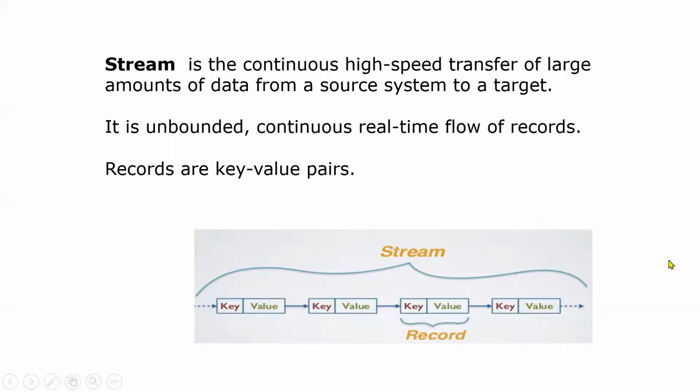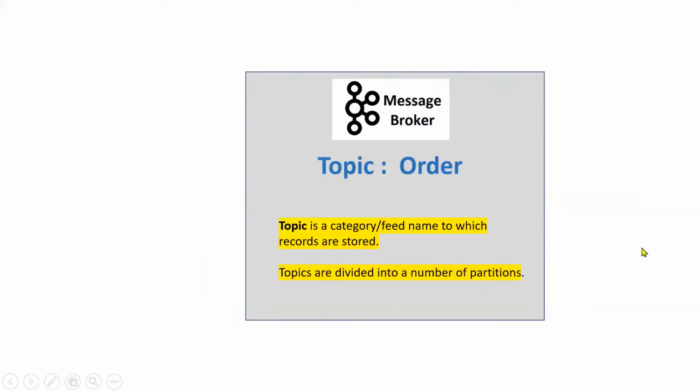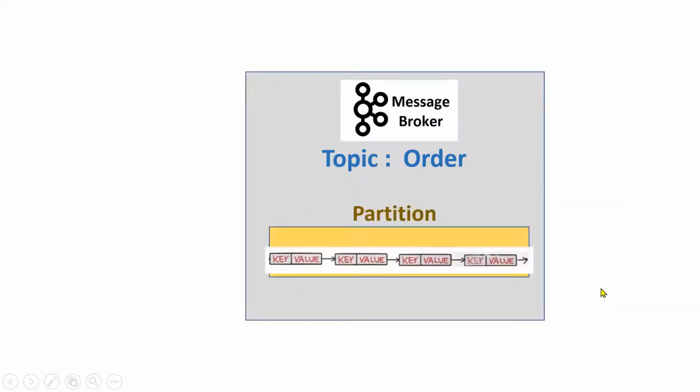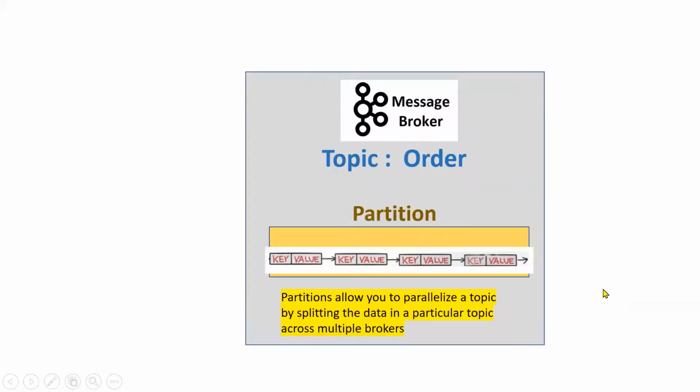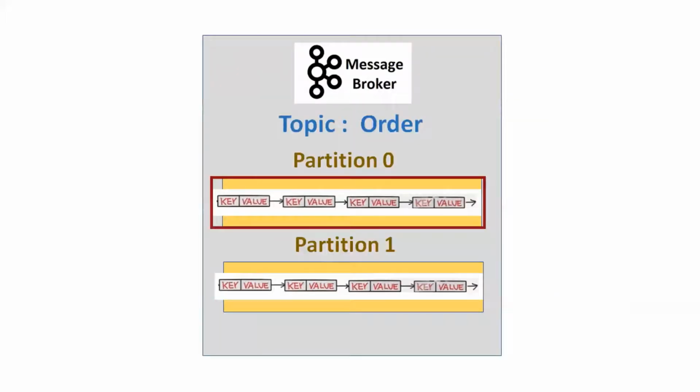Each record is a key and value pair. Here you see this is the stream, and each individual record is a key and value pair. If you look at this topic, as we discussed, the topic is divided into a number of partitions. So what is a partition? A partition allows you to parallelize a topic by splitting the data of a particular topic across multiple brokers. This is one kind of parallel processing provided by Kafka. A topic can have more than one partition, so the producer can send messages to different partitions, and the consumer can also consume messages from different partitions, supporting parallel processing.